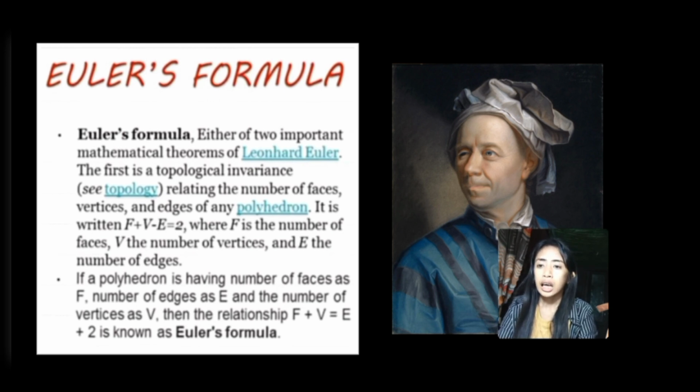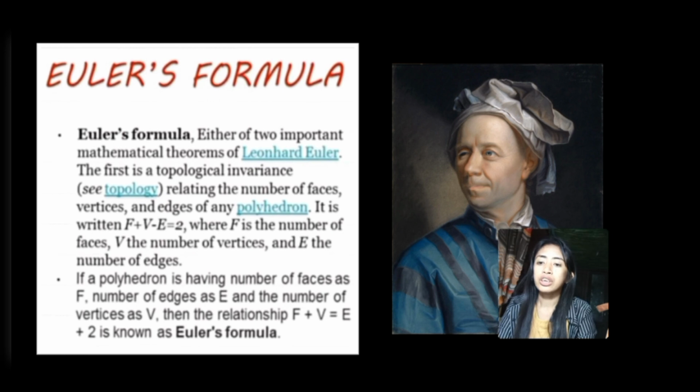It is any polyhedron. It is written F plus V minus E equals 2, where F is the number of faces, V is the number of vertices, and E is the number of edges.